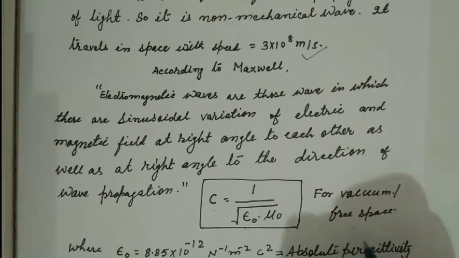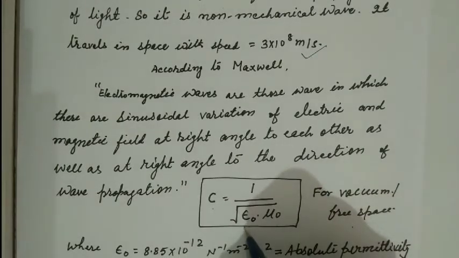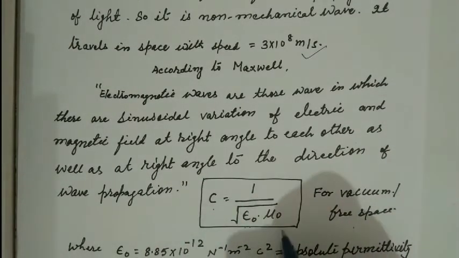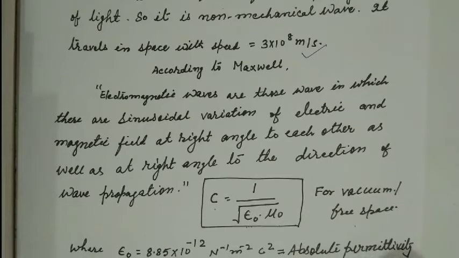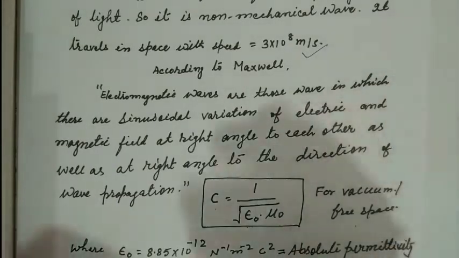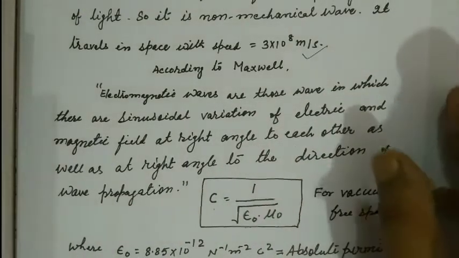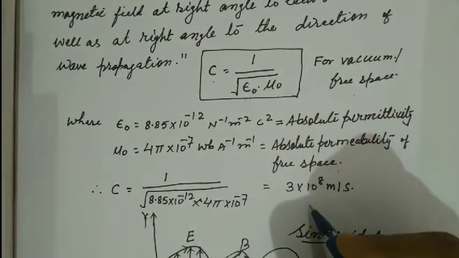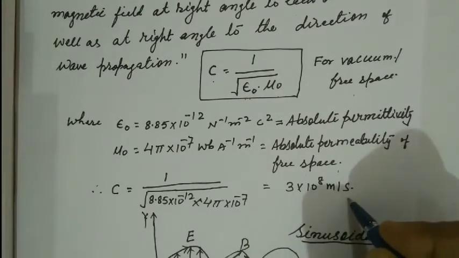Epsilon naught is the absolute permittivity of free space, which indicates the electric field, and mu naught is the absolute permeability of free space, which indicates the magnetic field's nature. These two determine the speed of light. If we put the values here, it will be 3 into 10 to the power 8 meters per second.